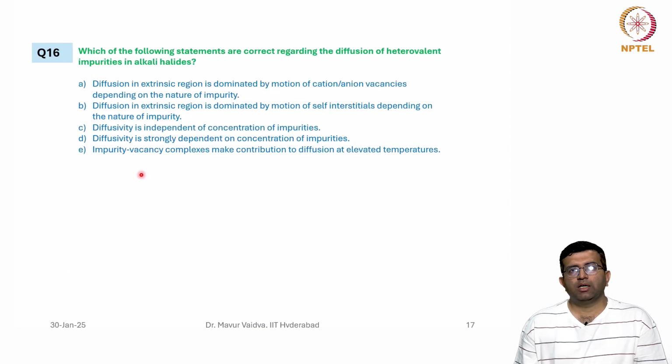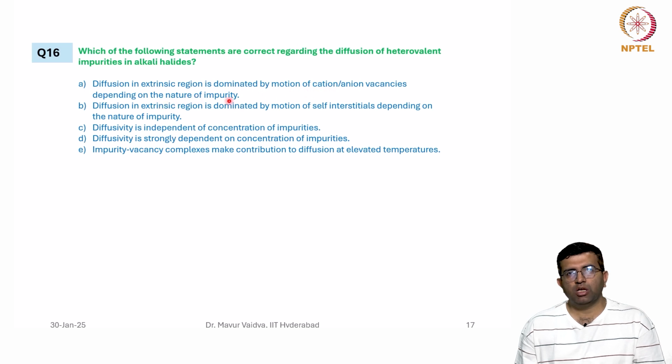Which of the following statements are correct regarding the diffusion of heterovalent impurities in alkali halides? The first is: diffusion in the extrinsic region is dominated by motion of cation or anion vacancies, depending on the nature of the impurity. The B option is: diffusion in the intrinsic region is dominated by motion of self interstitials, depending on the nature of the impurity.